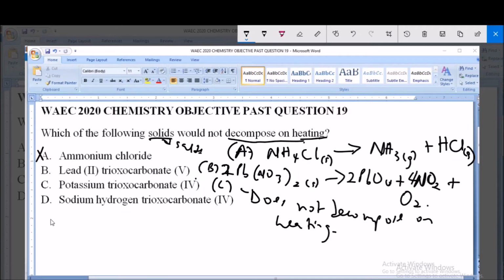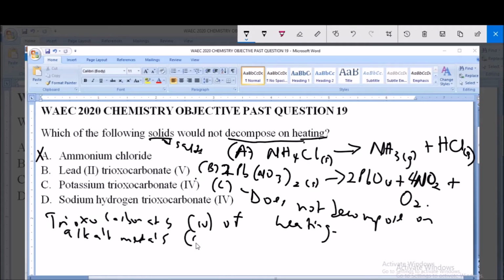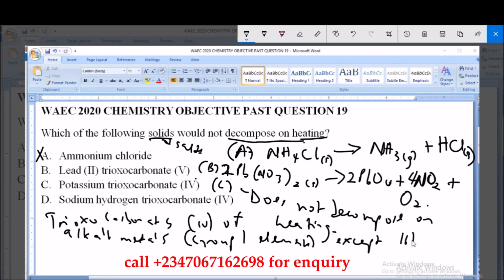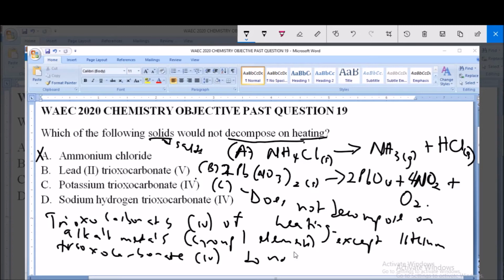Now this is based on the fact that trioxocarbonate(IV) of alkali metals, that is group 1 elements, except for lithium trioxocarbonate(IV), do not decompose on heating. So we have seen why this is the one that does not decompose.